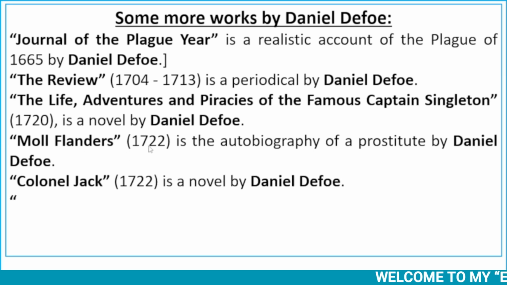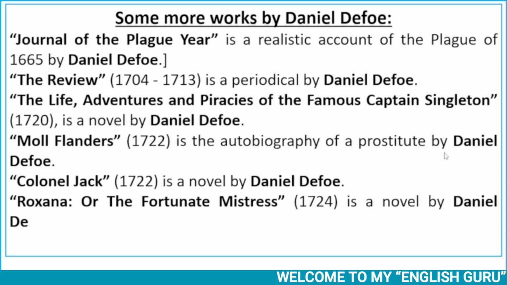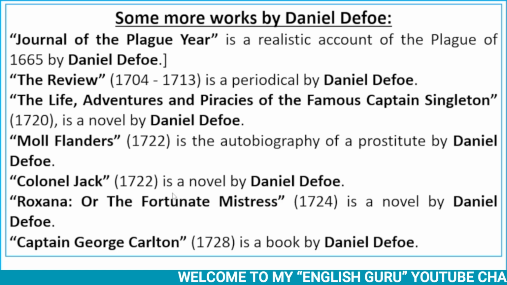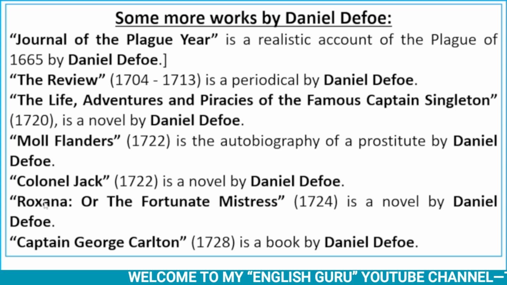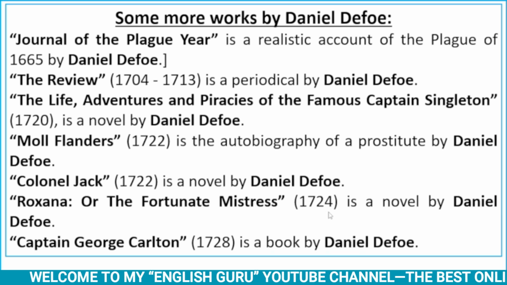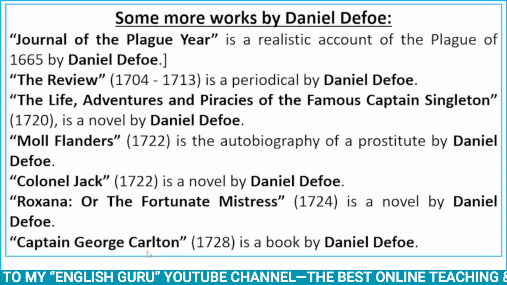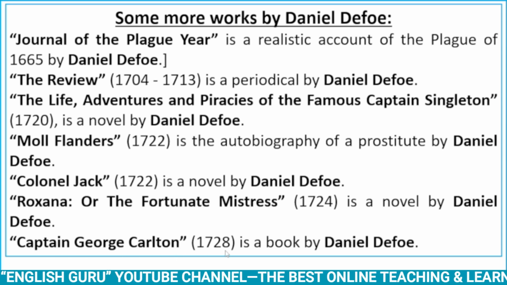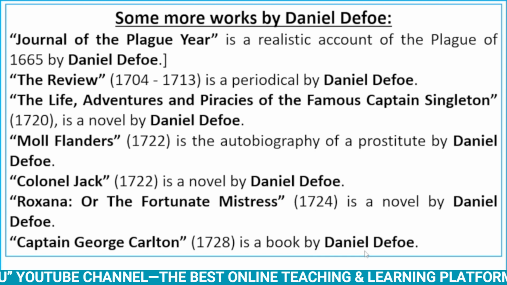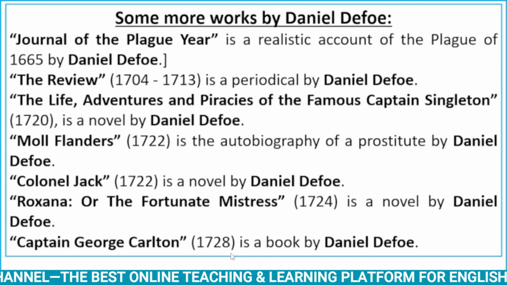Moll Flanders, published in 1722, is the autobiography of a prostitute by Daniel Defoe. Colonel Jack, published in 1722, is a novel by Daniel Defoe. Roxana or The Fortunate Mistress, published in 1724, is a novel by Daniel Defoe. And Captain George Carlton, published in 1728, is a book by Daniel Defoe. So these are some more works by Daniel Defoe. Alright, now let's see next question.